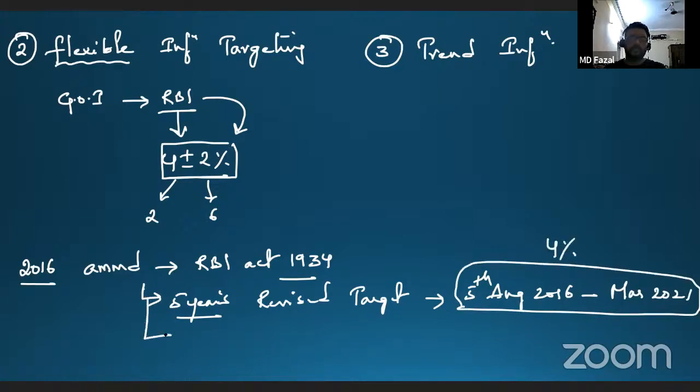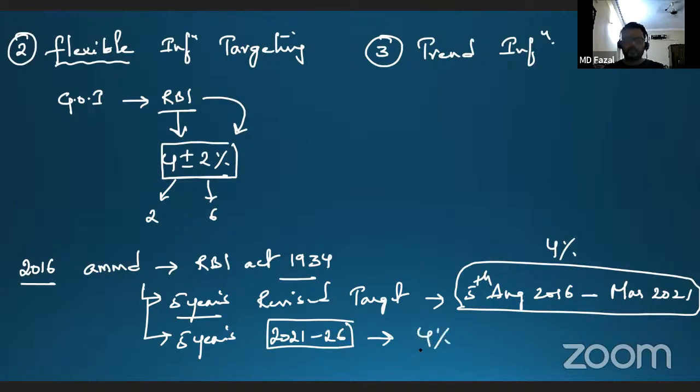Now, even in this year, we have revised it for 5 years again, from 2021 to 26. The Government of India and RBI have fixed this inflation rate at 4%, with a tolerance limit: lower tolerance is 2%, upper tolerance is 6%. So this has been done for every 5 years.